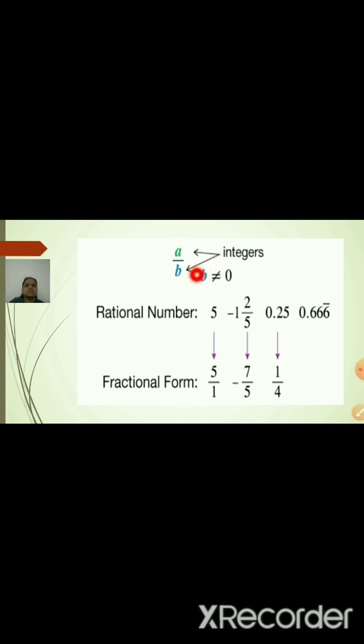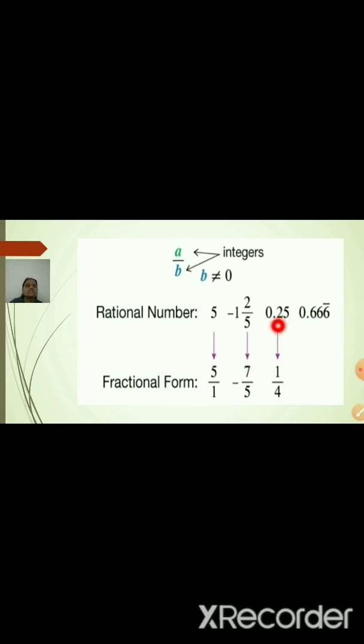That means the denominator is not 0. Now let us see the example over here. A number 5. 5 is nothing but what? As a fraction, 5 upon 1. So it is a rational number. Second one, minus 1 whole 2 upon 5. If you convert it into the improper fraction, it will become minus 7 upon 5, a rational number.